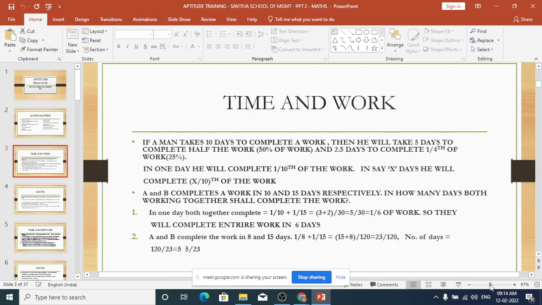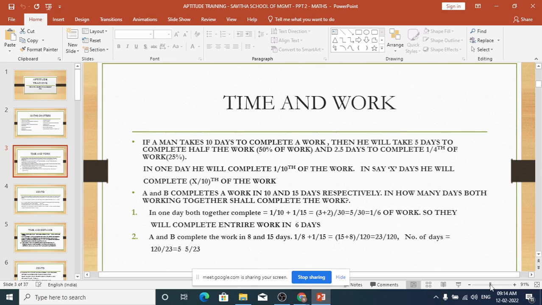Okay, so let's say next question. A and B complete the work in 8 and 15 days respectively. That is, A does the work in 8 days, B does the work in 15 days. So how much time will they take to complete the whole work, A and B put together? A will complete 1 by 8th of the work in one day, B will complete 1 by 15th of the work in one day.